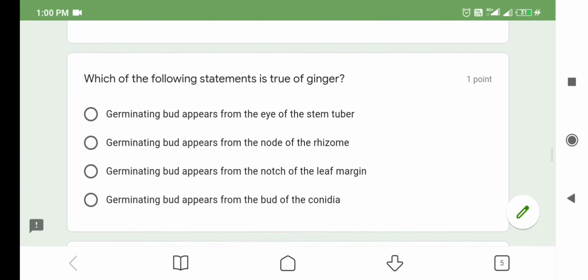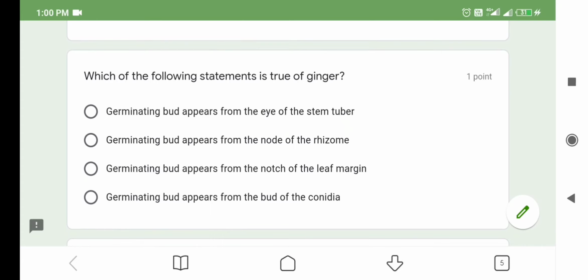Next question, which of the following statements is true of ginger? Option number 1, germinating bud appears from the eye of the stem tuber. Actually, germinating bud appears from the eye of the stem tuber of potato. So, it's not a correct answer. Option number 2, germinating bud appears from the node of the rhizome. Rhizomes are the vegetative propagules of ginger. So option number 2 is the correct answer.